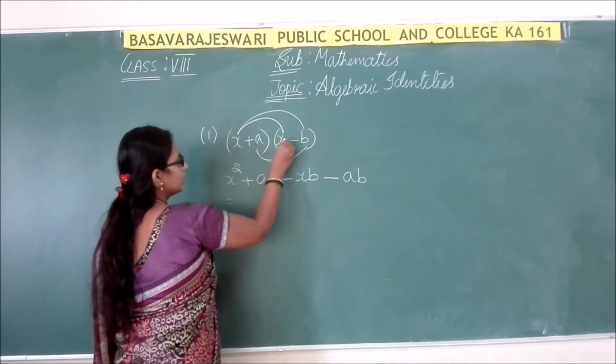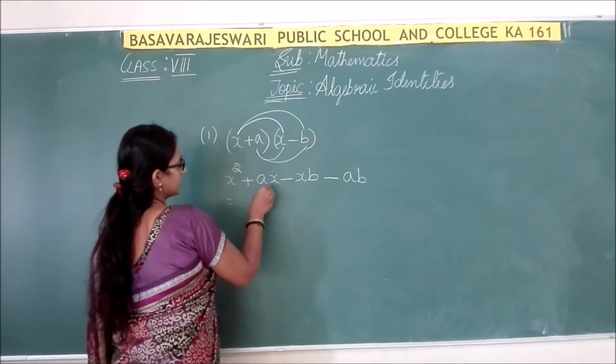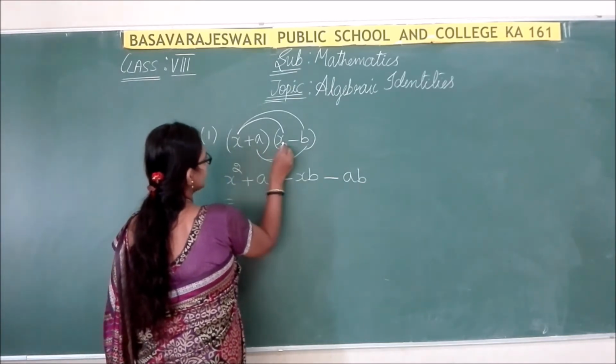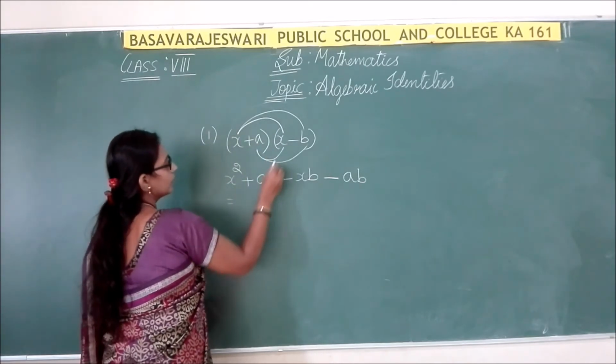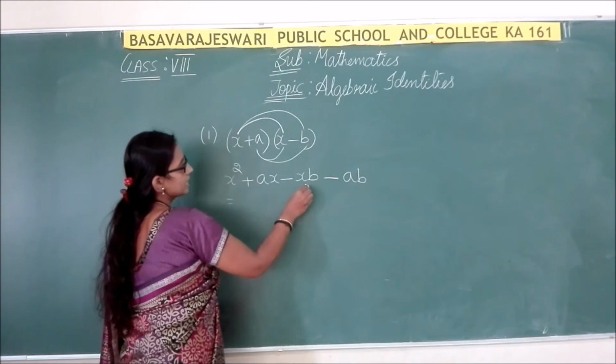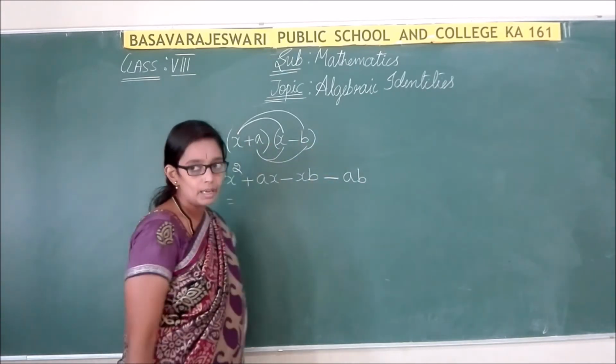So now x into x is x square, then a into x is ax. Now x into minus b is minus xb, plus into minus is minus, a into b is ab.